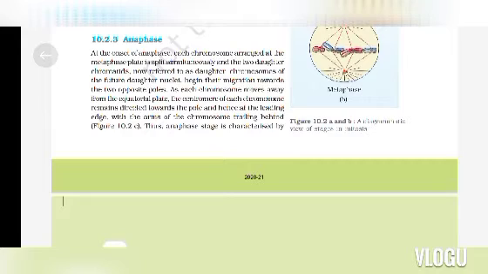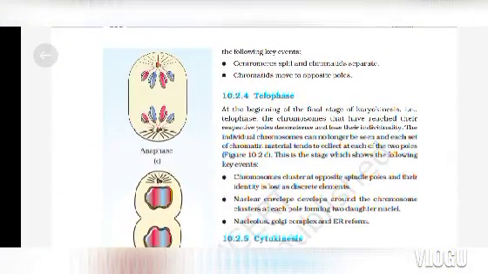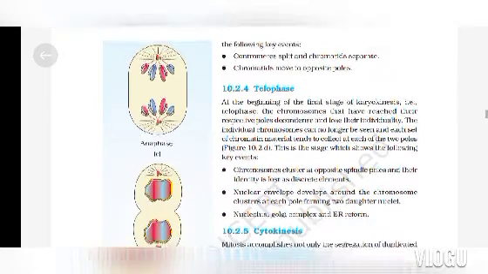As each chromosome moves away from the equatorial plate, the centromere of each chromosome remains directed toward the pole and hence at the leading edge, with the arms of the chromosomes trailing behind. Thus, the anaphase stage is characterized by the following events. Centromere splits and chromatids separate. Chromatids move to opposite poles.